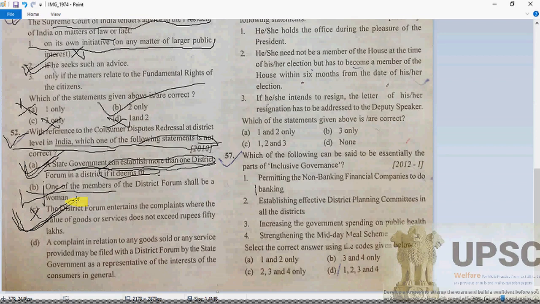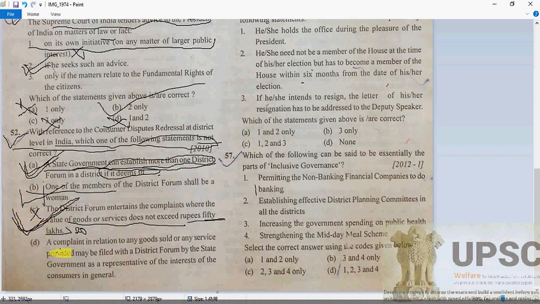Because the district forum entertains complaints where the value of the goods and services does not exceed rupees 20 lakh, not 50 lakh, but 20 lakh. From there the rest is absolutely correct, but this fact is of course wrong. It's 20 lakh. So C will be the right answer.